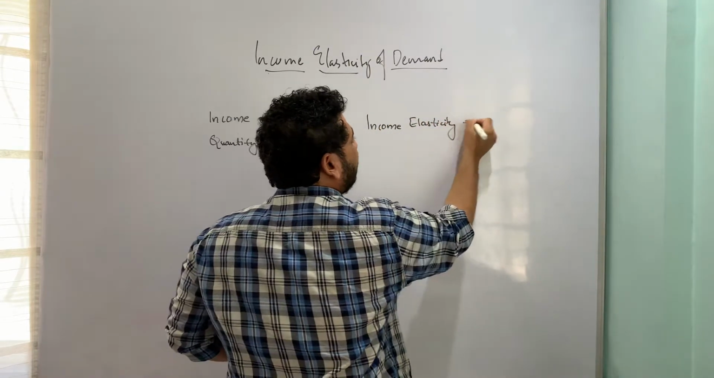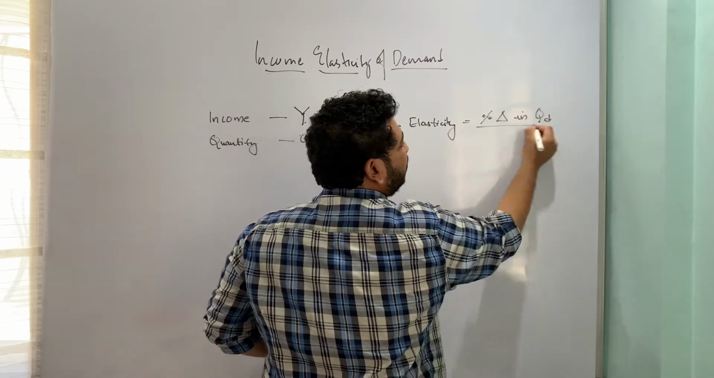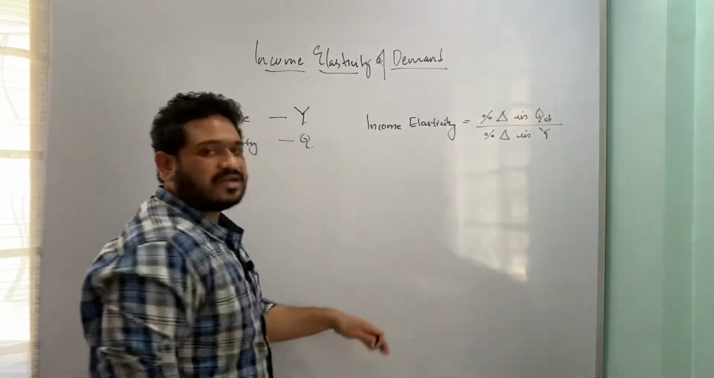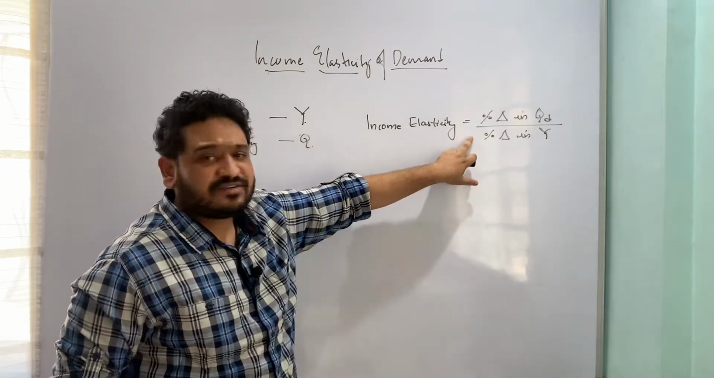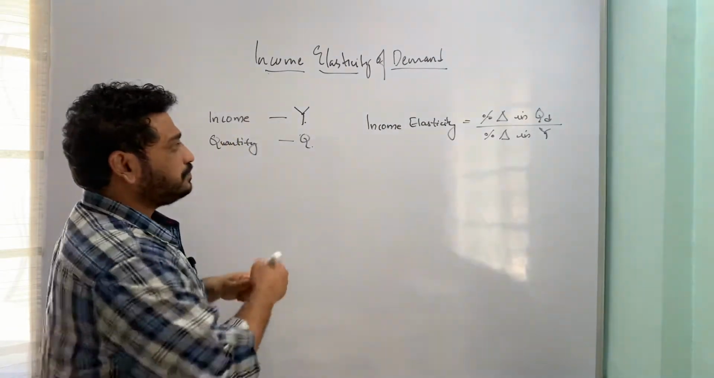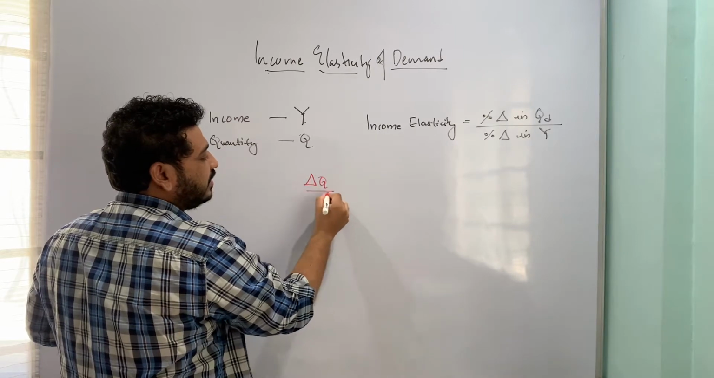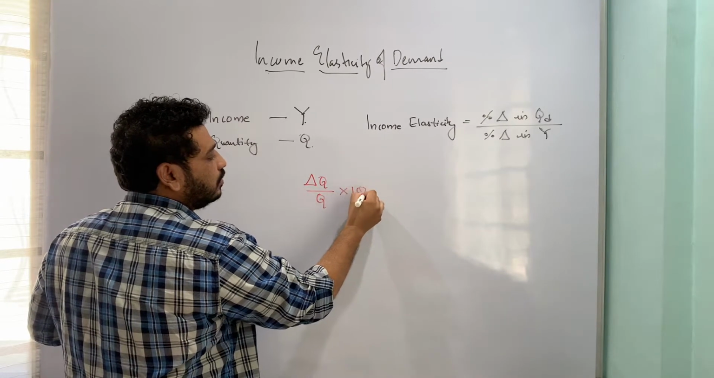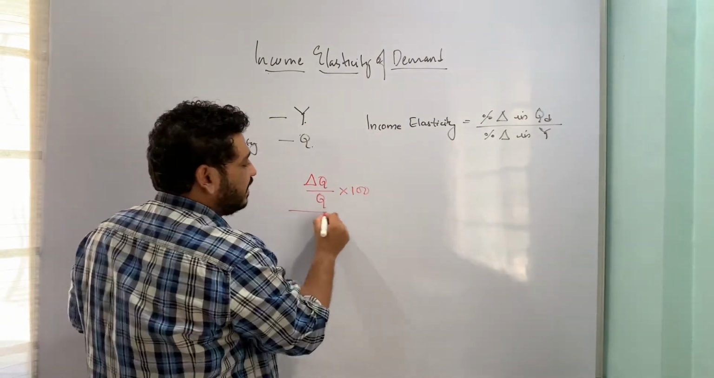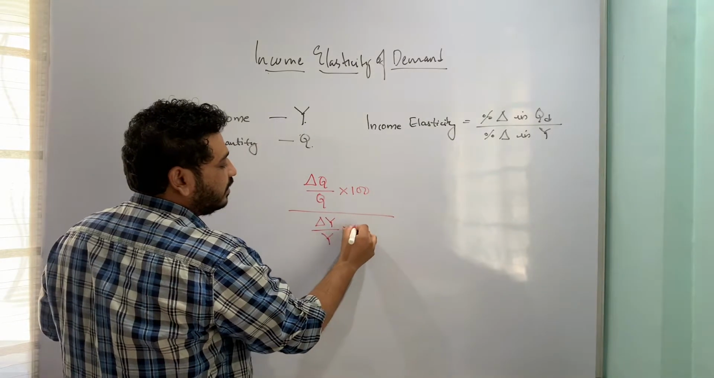is given by the formula: percentage change in quantity demanded of a commodity due to percentage change in income, or the consumer's income. So this can be simplified in this fashion. Percentage change means change in quantity divided by original quantity into 100. This entire thing is change in income divided by original income into 100.